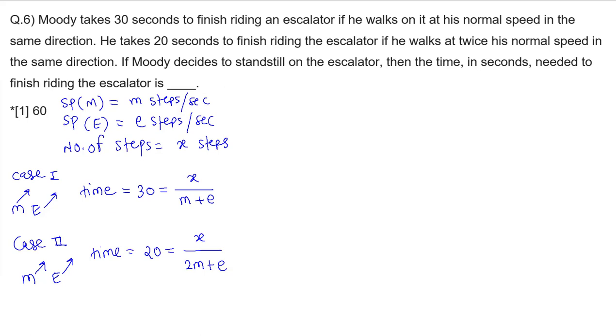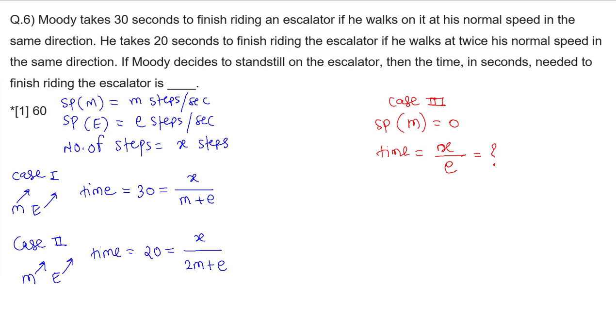Now what we need to find, everyone? The question is, if Moody decides to stand still on the escalator, it means the speed of Moody becomes 0. So Moody is not going to take any effort. Moody is going to travel only with the help of escalator, not with his own efforts. So in that case, the time taken is equal to how much? That we need to find. Distance is x with the speed of escalator only, that is e. So we need to find the value of x divided by e.